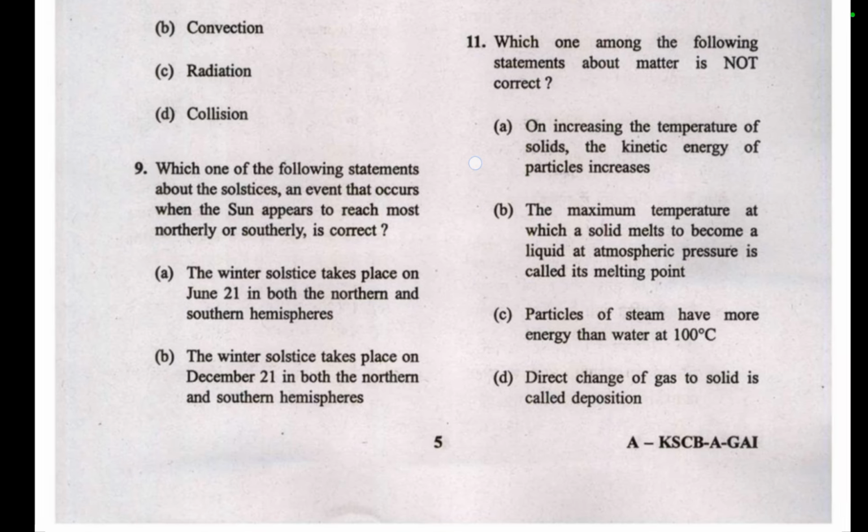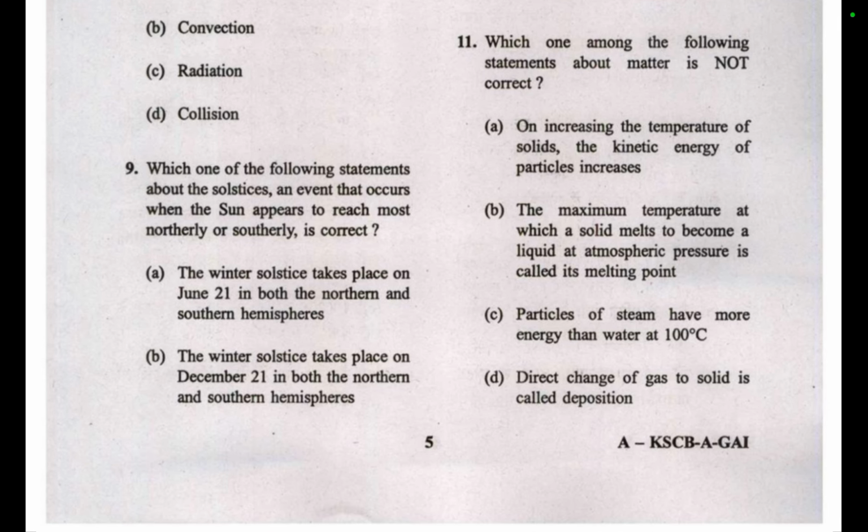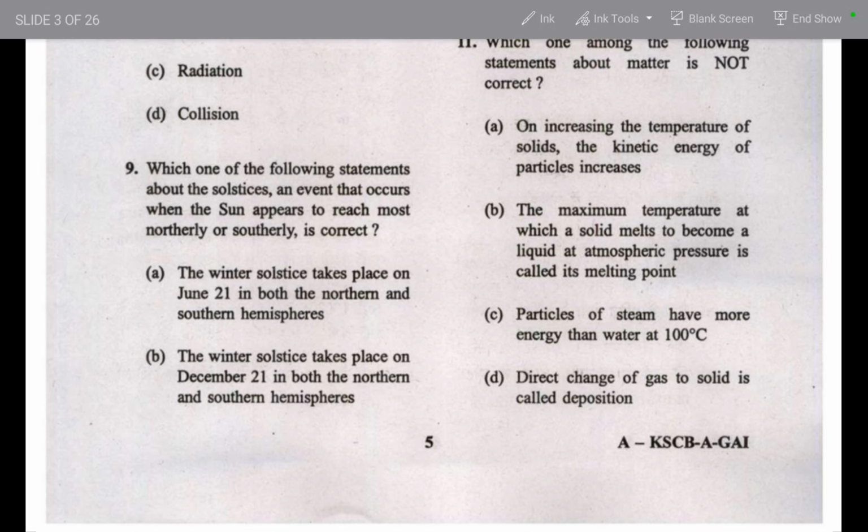So the ninth question is: which among the following statements about the solstice, an event that occurs when the sun appears to reach its most northerly and most southerly points, is correct? Option A: winter solstice takes place on June 21st in both the northern and southern hemisphere. Let's first understand what a solstice is. This is our Earth, this is the equator, this is the Tropic of Cancer, and this is the Tropic of Capricorn. This is the southern hemisphere, this is the northern hemisphere.